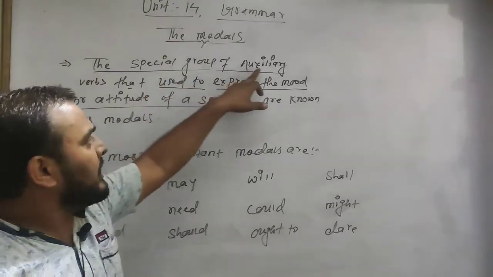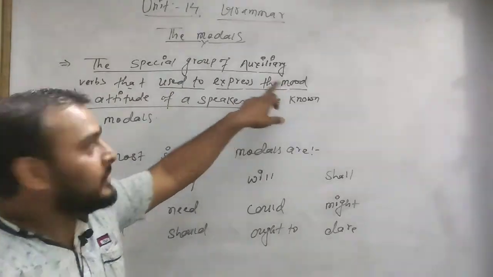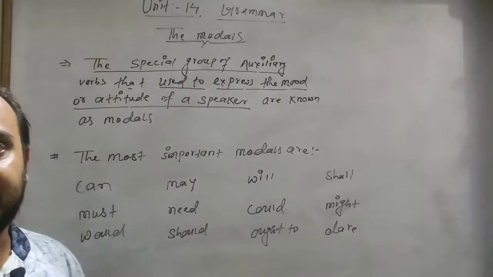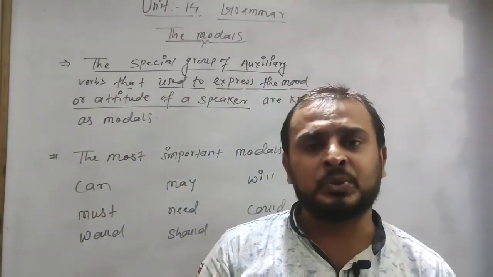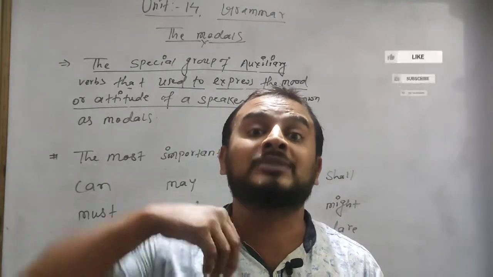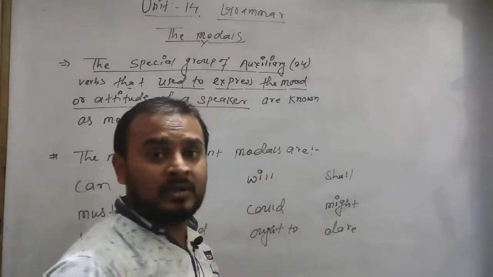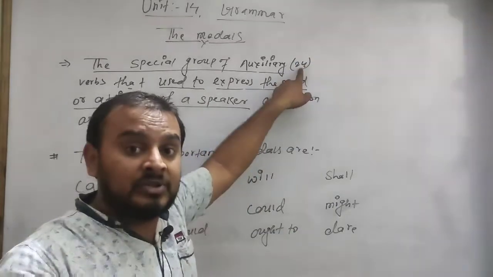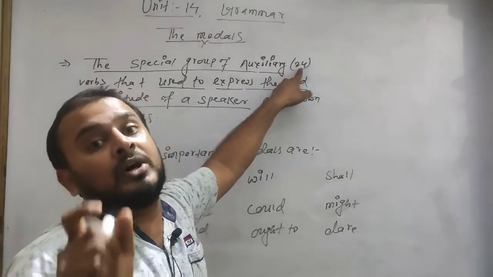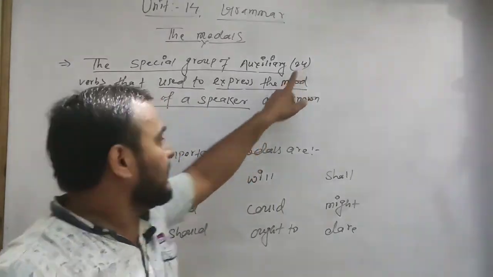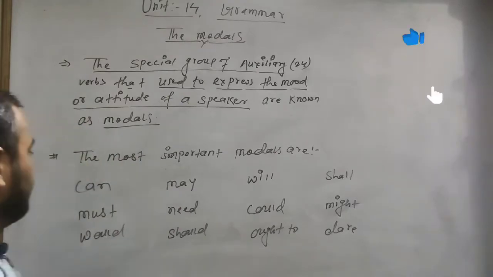It means there are altogether 24 auxiliary verbs, but the special auxiliary verbs that are used to express the mood or attitude of a speaker are known as modals.